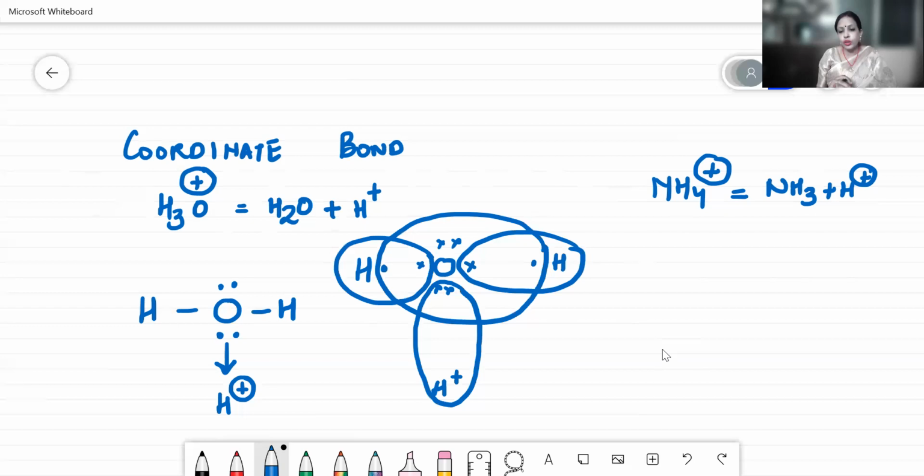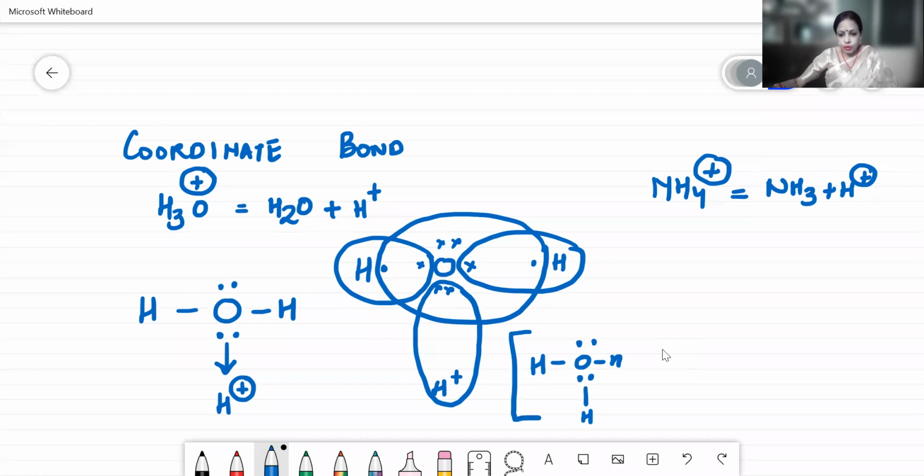So this is called your coordinate bond, where the sharing of the electron pair is done by one atom to the ion or to the atom which is electron deficient. When we are drawing the line diagram, there is another way of drawing the diagram, which I'm just showing because maybe you have done this.